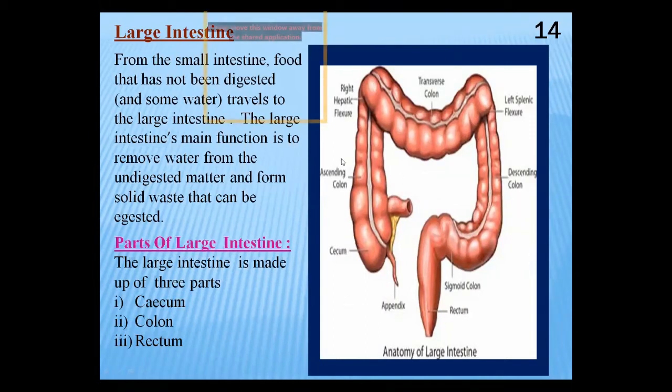On your screen, you can easily observe the diagram of the large intestine, and the large intestine performs two main functions. The first function is to remove the water from the undigested food, and the second is to eliminate the undigested food in the form of feces from the body. But first, try to understand the structure of the large intestine. The large intestine is made up of three parts: cecum, colon, and rectum. Observe the diagram. This is the cecum, the starting end. This is the colon, the largest portion of the large intestine, and this is the rectum, and at the end the rectum has the anus as well.